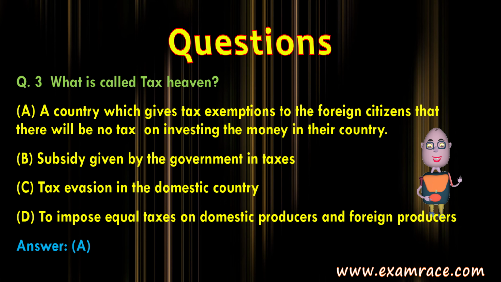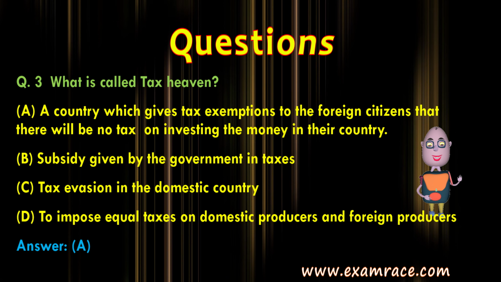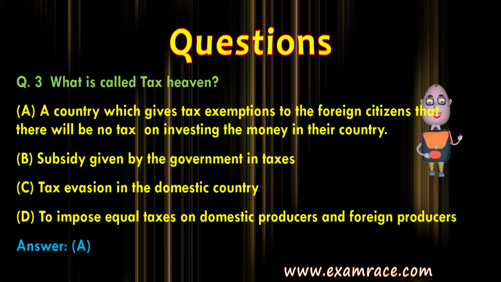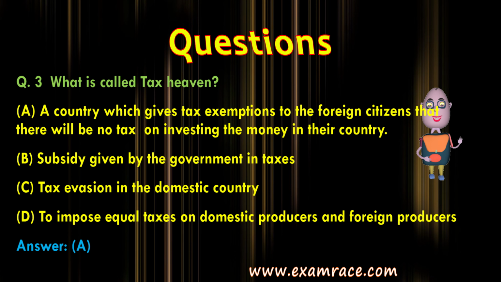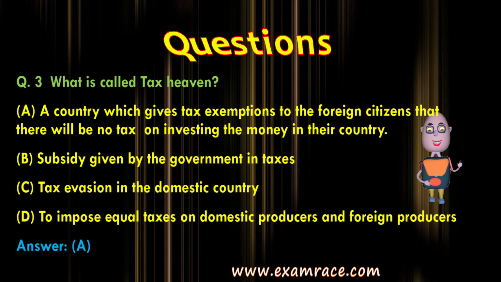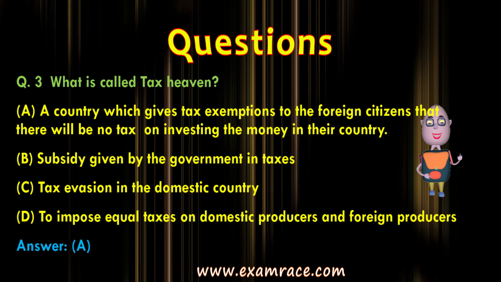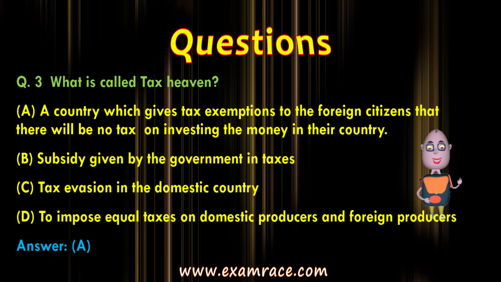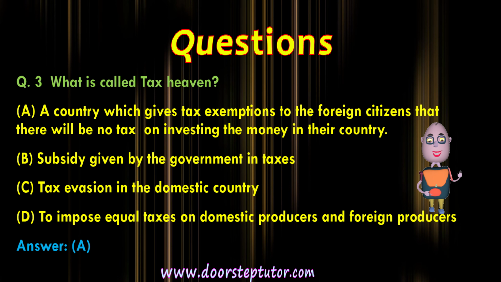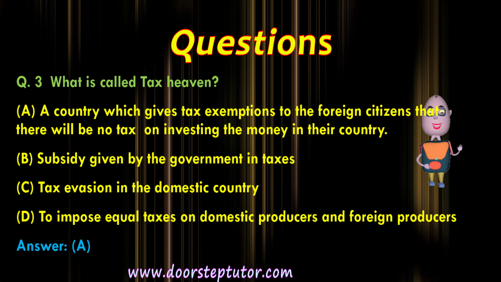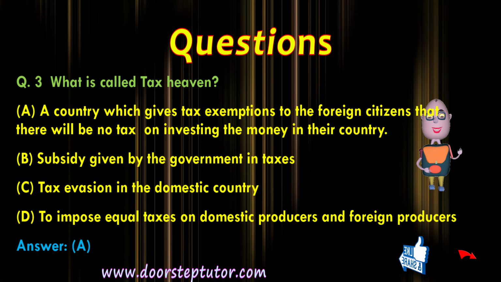So it is a situation where a particular country gives tax exemptions to the foreign citizens. So when they do the investment, there won't be any tax on the investment on their money if they invest in their country. So a tax haven, the correct will be option A. So in case of a tax haven, the investment of the person is exempted from the taxation. In this case, investment should be made in the foreign country. So option B, C, D won't be right because tax haven has nothing to do with option B, C, D.